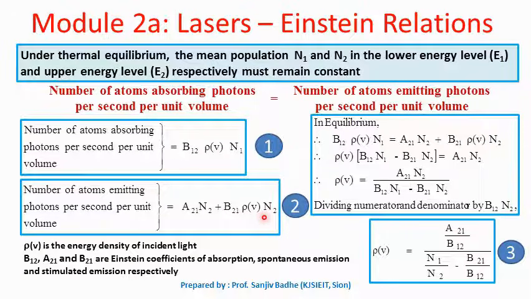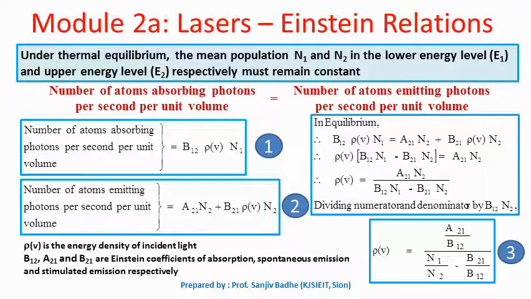The number of atoms falling due to stimulated emission from higher level to lower level is directly proportional to N2, the number of atoms in the higher energy level, and because stimulated emission also depends on the incident photons, it will also depend on the density of incident photons. If you write B21 as the constant of proportionality, the Einstein coefficient of stimulated emission, then the number of atoms falling down due to stimulated emission per unit time per unit volume will be equal to B21 rho V N2. Here 21 means the transition is occurring from energy level 2 to energy level 1.